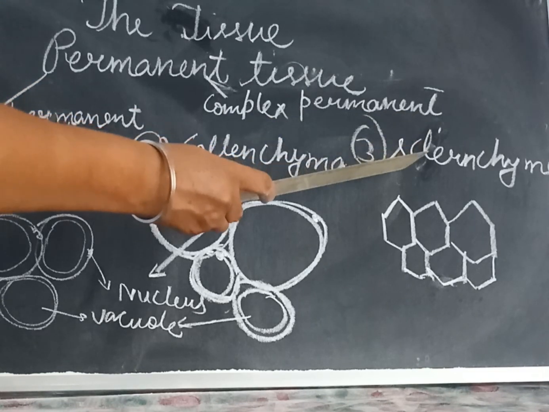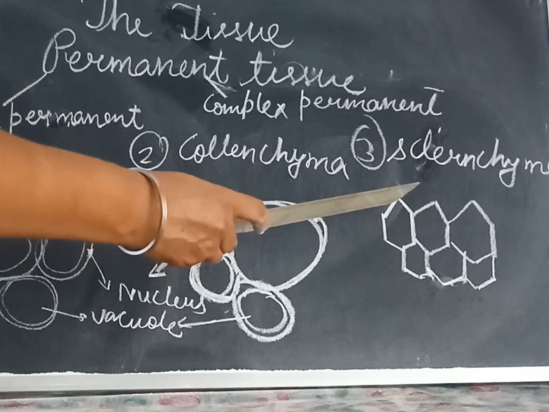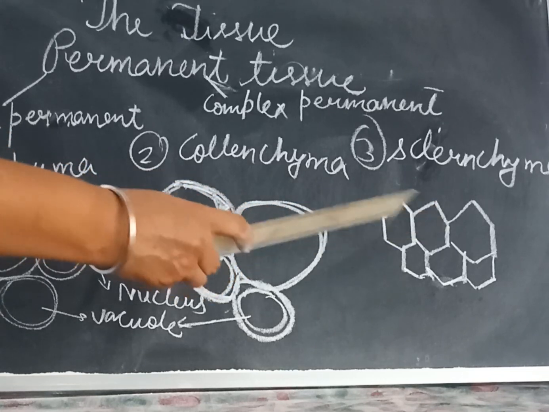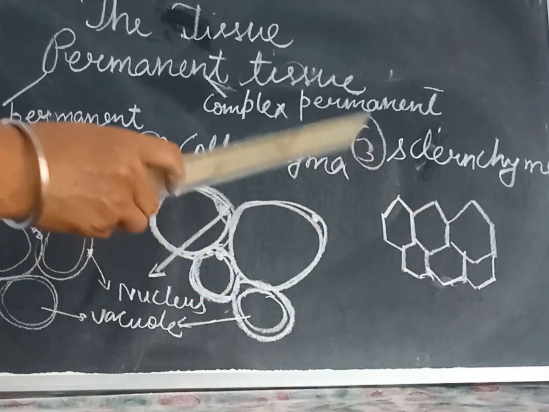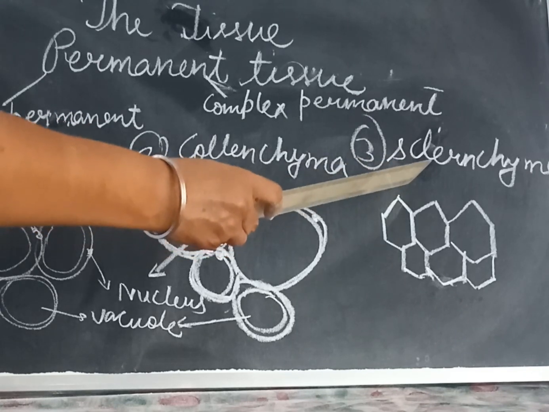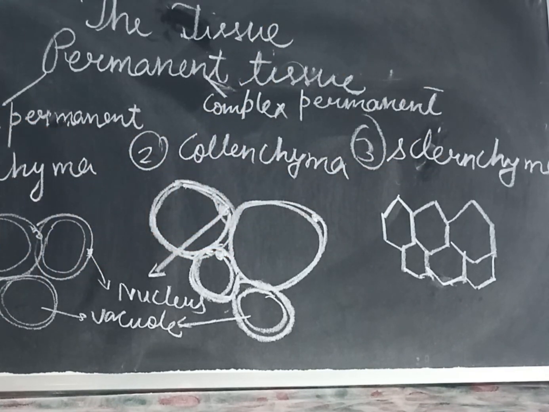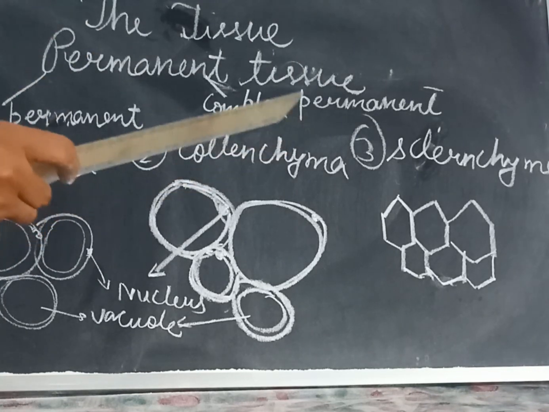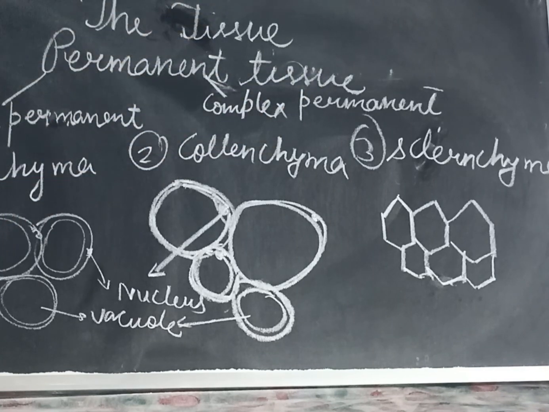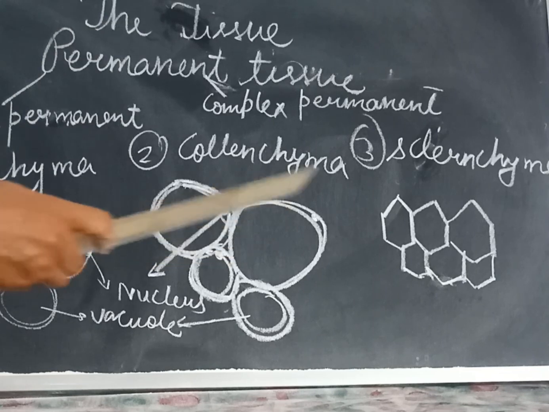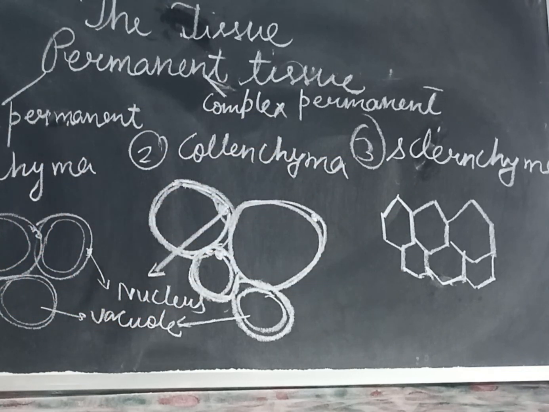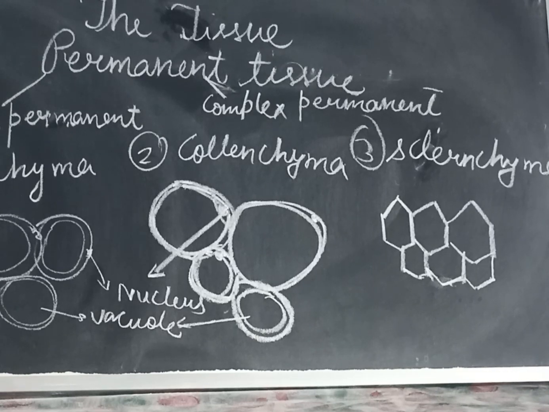The third one is sclerenchyma. Sclerenchyma is made up of dead cells that are packed together, and they have elongated and pointed ends. The cell wall is thick due to a substance called lignin. This lignin makes the cell strong and fibrous, and protects it from decomposition. Sclerenchyma is found in the stem and the veins of leaves, and provides strength to the plant body.